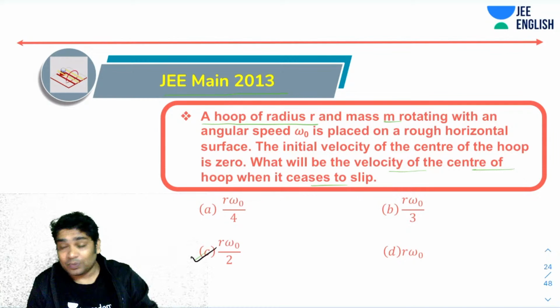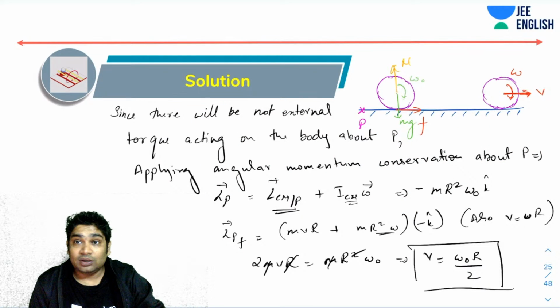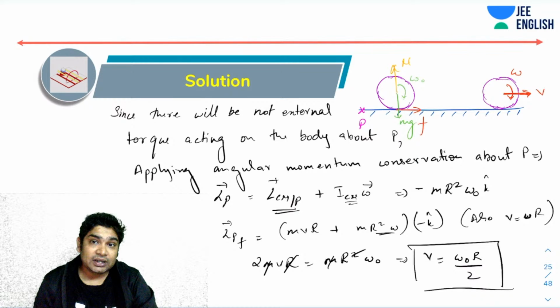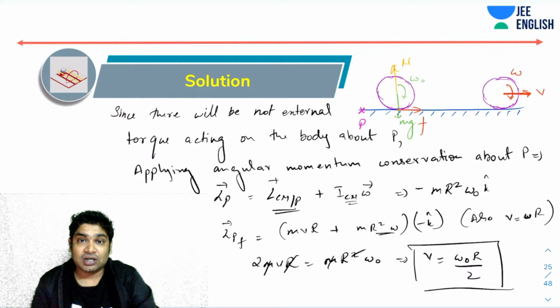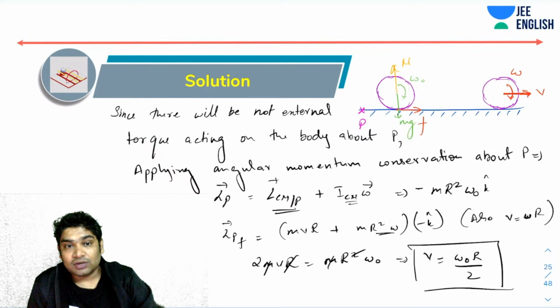So please remember again, this is the kind of question that even Mains has asked. Though these kinds of questions are the end questions of HCV, even Mains people don't shy away from asking such questions. So remember this trick: apply angular momentum conservation about a point on the ground, and this will get you the answer very quickly.